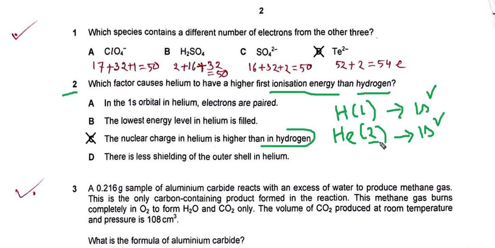Helium has 2 protons, so nuclear charge is greater than hydrogen. That's why helium has a higher first ionization energy than hydrogen.